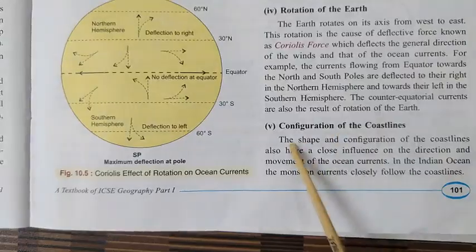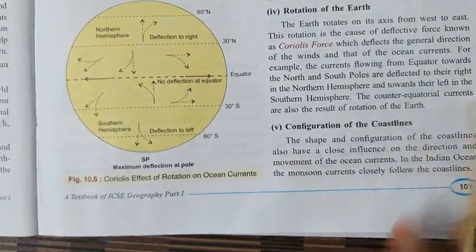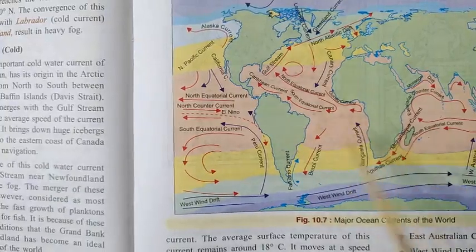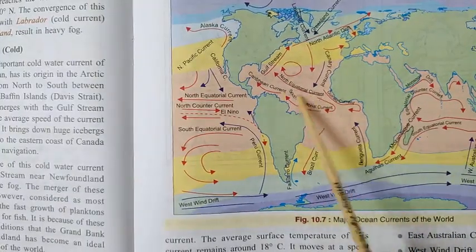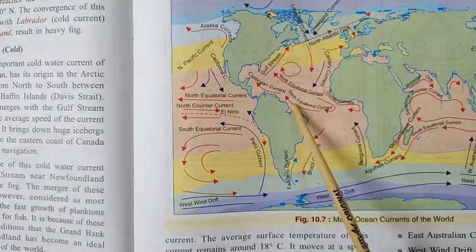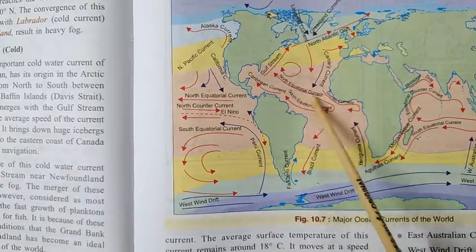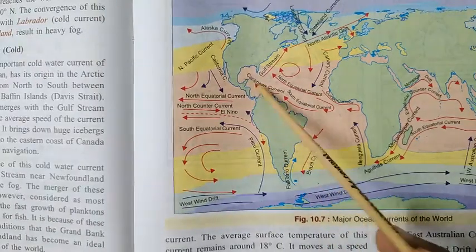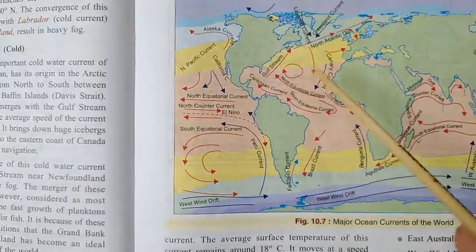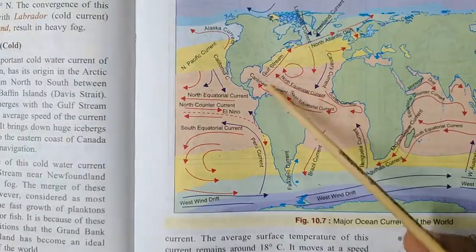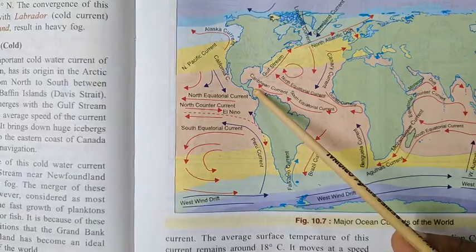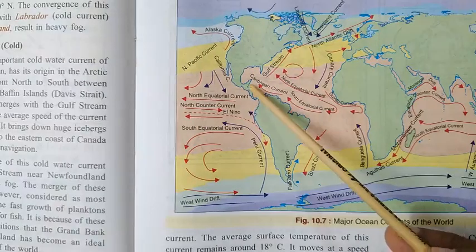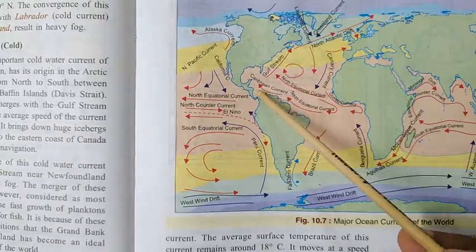The last one, configuration of the coastline. Now look here. These ocean currents, the north equatorial current and south equatorial current, as they come close to North America, what happens? They can't go through the continent. So the coastline of the continent acts as a traffic police, right? They just guide it. That's why you can find these currents move with this coastline.